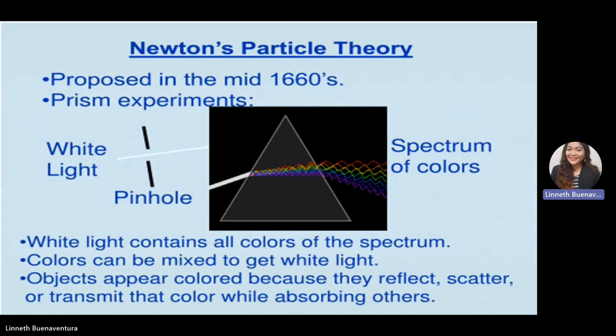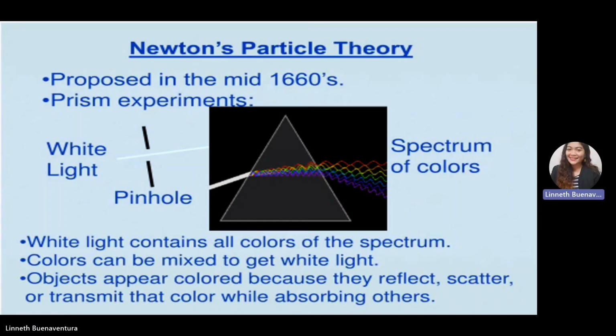In addition, this is how Newton created the corpuscular theory: he performed a prism experiment. Newton's particle theory used white light and a prism, which he proposed in the mid-1660s. He had a source of white light that contained all the colors of the spectrum.